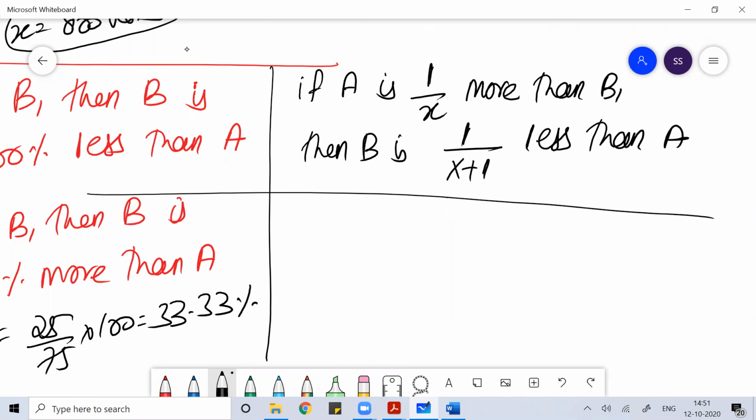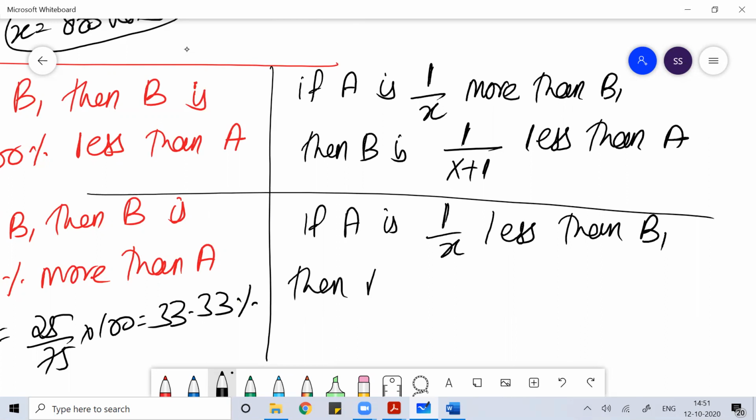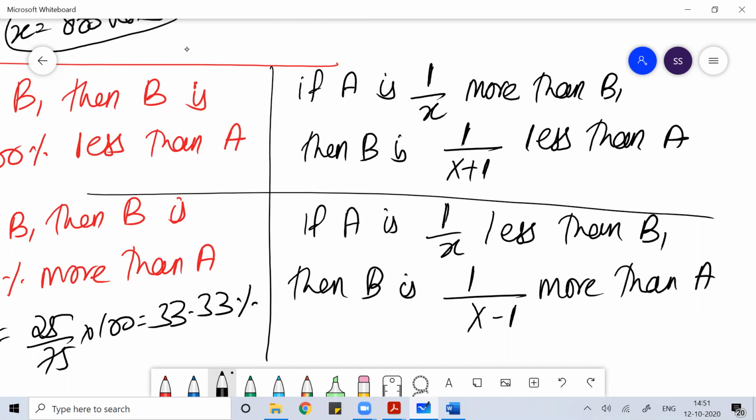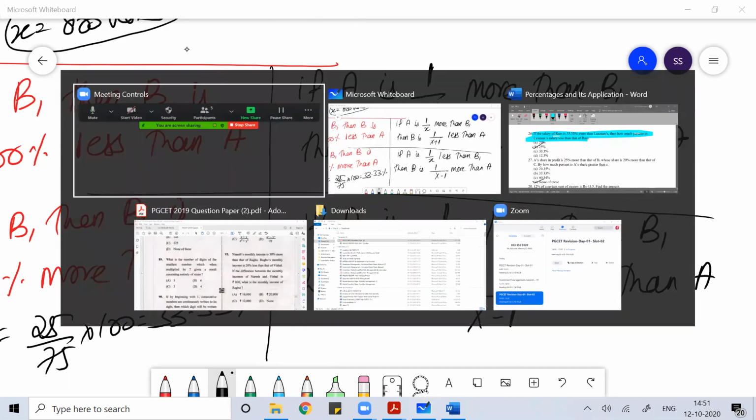Or if A is 1 by X less than B, then B is 1 by X minus 1 more than A. Remember this relationship. When I say 25%, the same logic you can use here also.